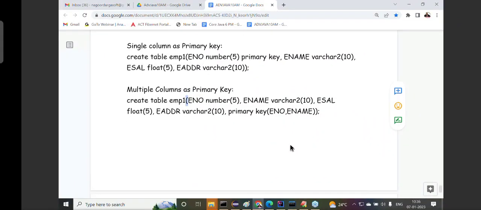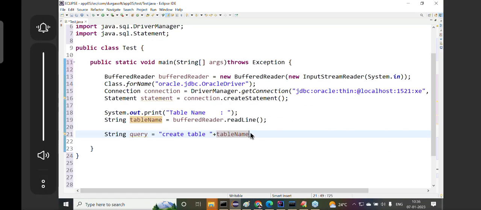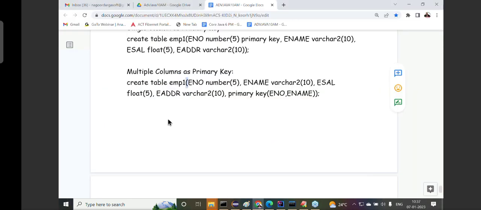Parenthesis we have to include. So here, after the table name, I have to take a plus, then a double quotation, then start, where parenthesis we have to use. Left parenthesis we have to provide. So this I completed up to now. That means my query is completed here, no? Create table EMP1. Up to this we completed.